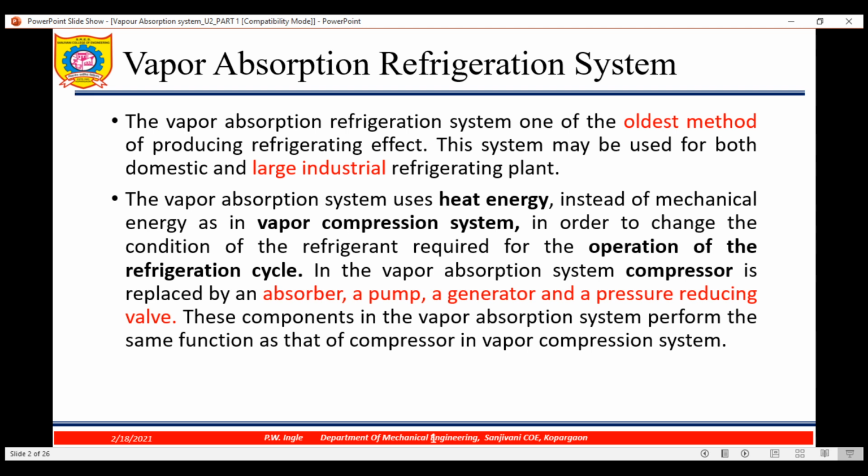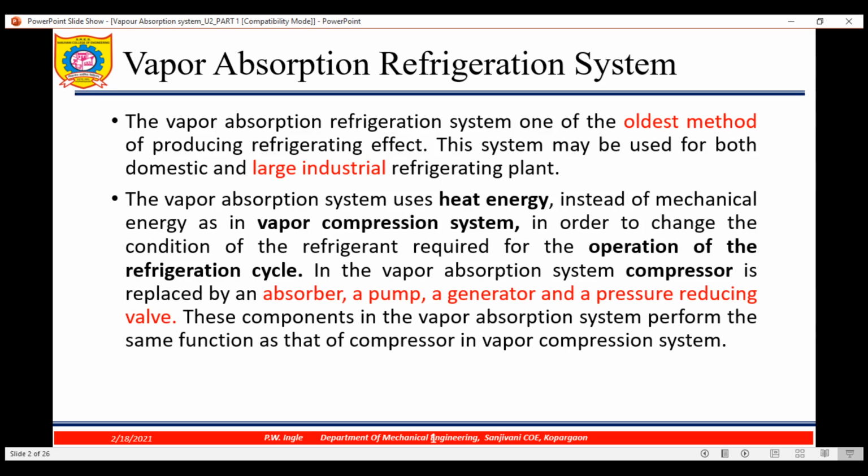Actually there are two refrigeration systems. One is vapor compression refrigeration system and another one is vapor absorption refrigeration system. In this case, the refrigeration effect which we are getting is by absorption of vapor. That's why it is known as vapor absorption refrigeration system.